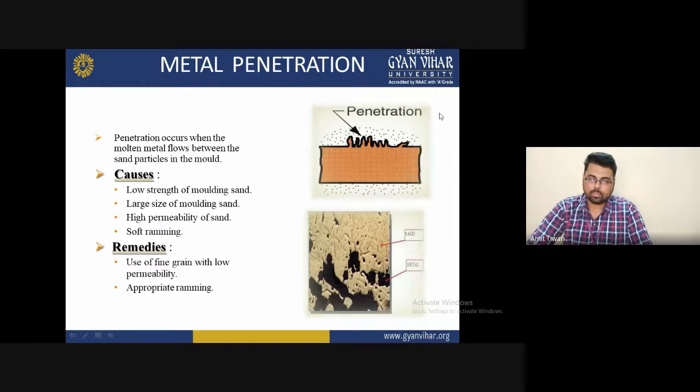So here is a diagram which shows an example of a penetration problem. You can see the diagram. At the surface of the metal you can find this structure. Unwanted material occurs, and this is the internal diagram. You can see the internal section. There is not proper mixing of the material here. So these are some examples I am showing you for a better understanding of metal penetration. You will be able to remove the metal penetration problem with the help of this.